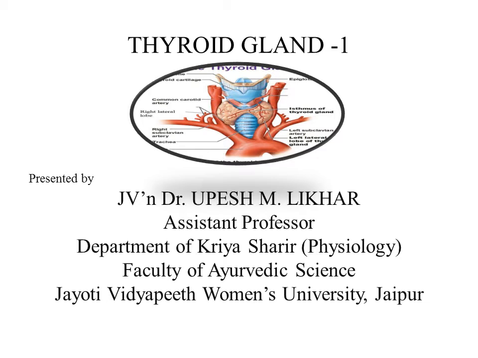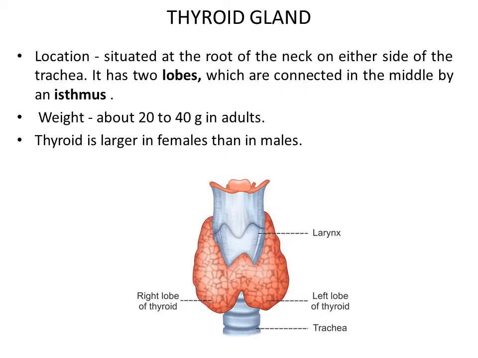Today we will discuss the first part of thyroid gland. Thyroid is an endocrine gland situated at the root of the neck on either side of the trachea. It has two lobes, which are connected in the middle by isthmus. It weighs about 20 to 40 gram in adults. Thyroid is larger in females than in males.